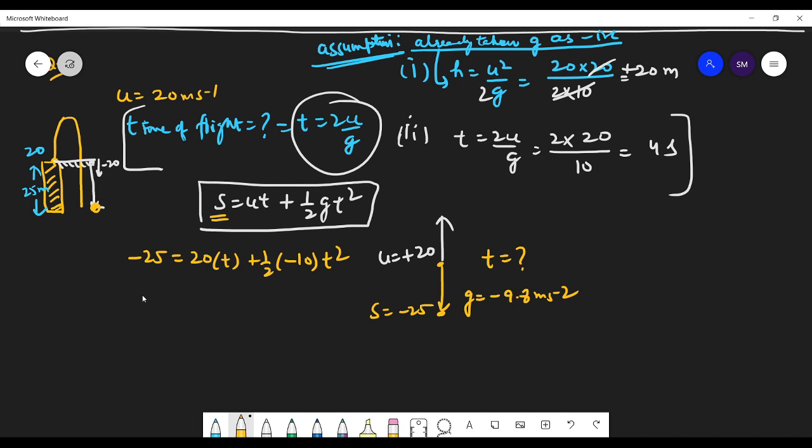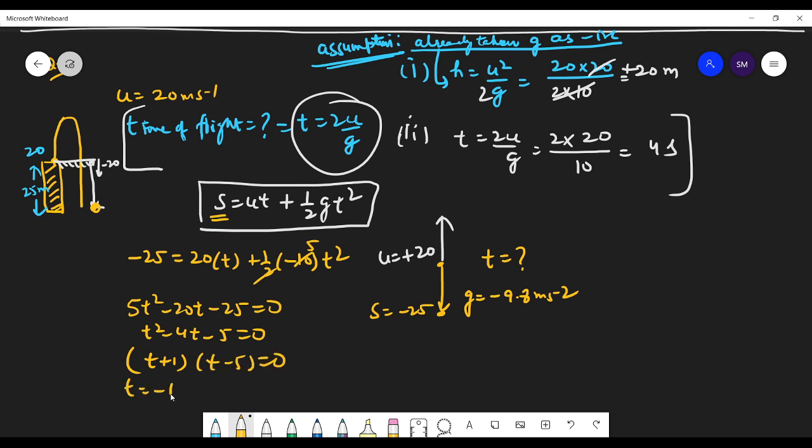So what do you get? You are going to get a quadratic equation. So that's 5, so this will become positive. So 5t square minus 20t minus 25 is equals to 0. So 5 is common here. So t square minus 4t minus 5 is equals to 0. And t plus 1 and t minus 5 is equals to 0. So t is equals to minus 1 second and t is equals to 5 seconds. Time cannot be negative. So time is equal to 5 seconds.